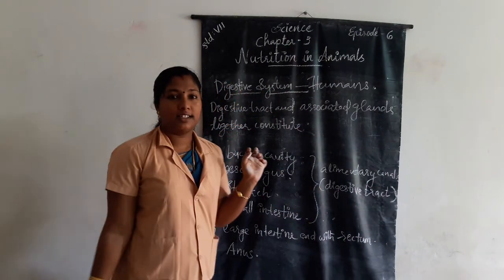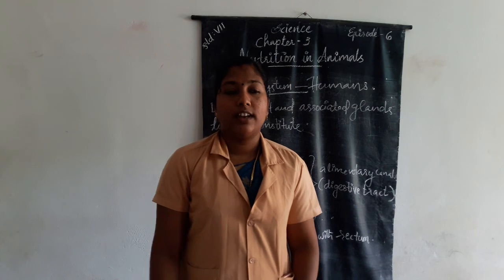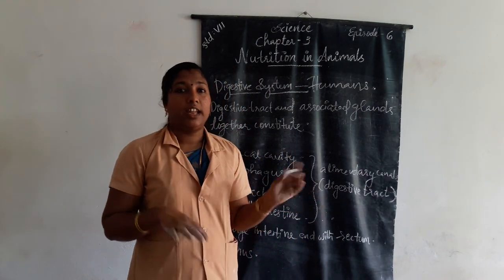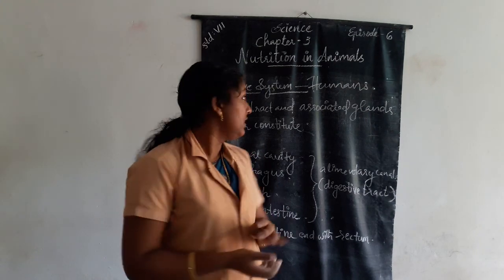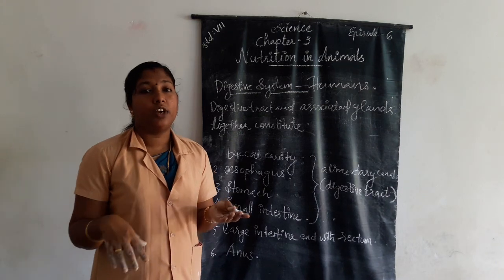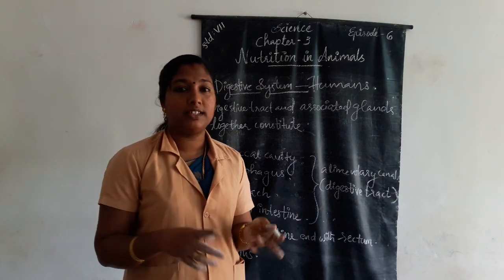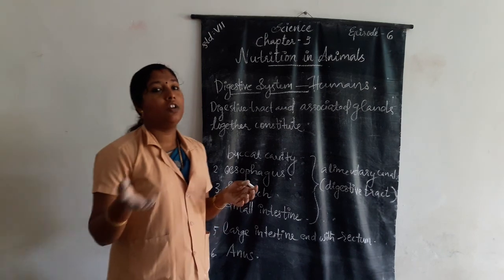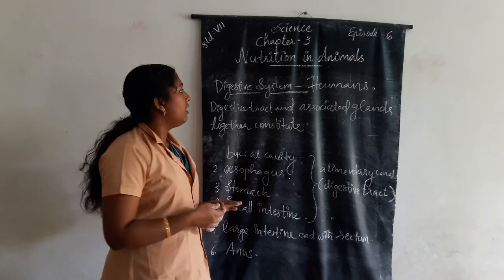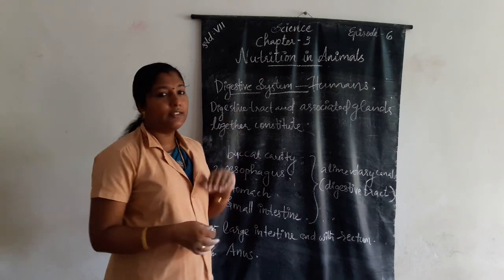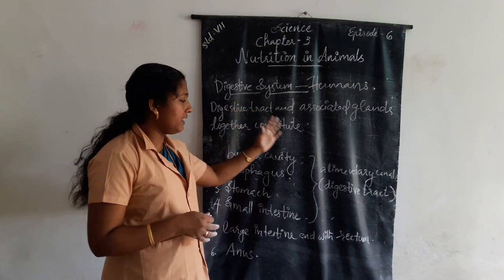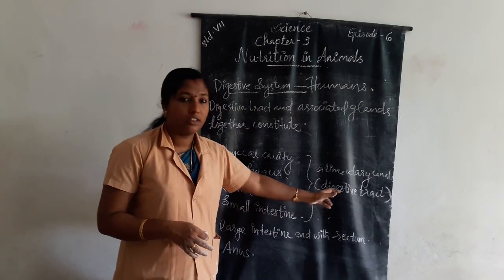Once again, in this class, we learned about nutrition in animals. Different animals take food in different ways, for example hummingbirds, python, then infants of humans, etc. Then next we learned the digestive system of humans. What is digestive system and what is digestive tract?